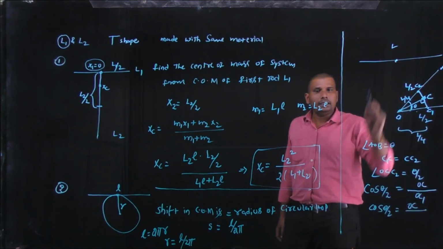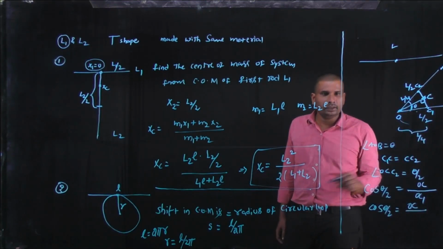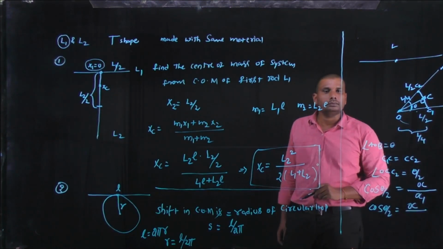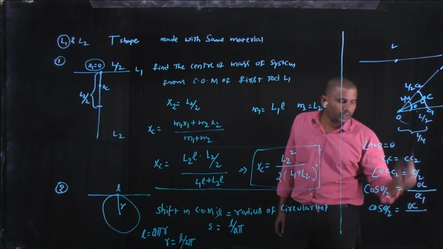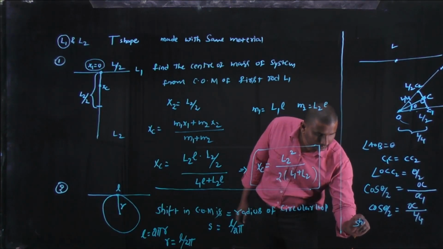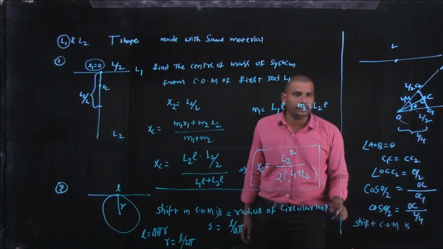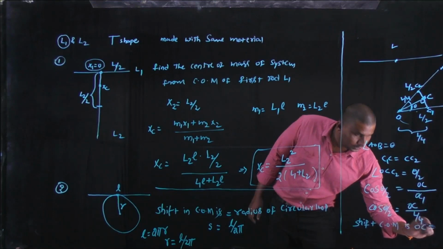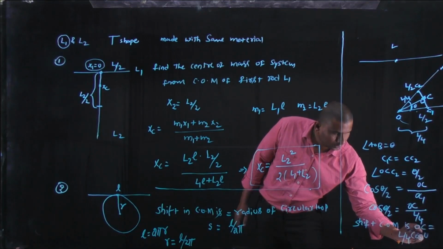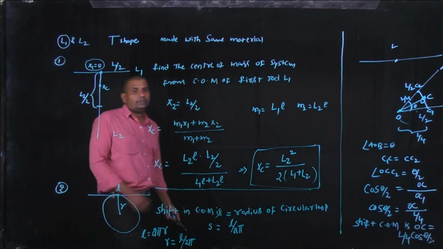The entire length of the rod is L. By bending this rod at its center, the length of each part is L by 2, and each part has its center of mass at a distance of L by 4. So OC1 is L by 4. Now the shifting center of mass OC equals L by 4 into cos theta by 2. In these two methods, how can we find the shifting center of mass?